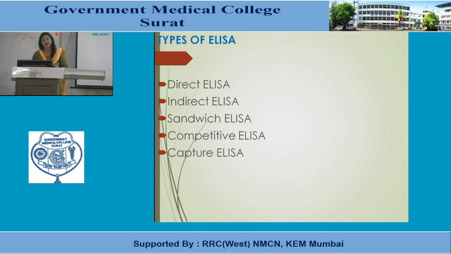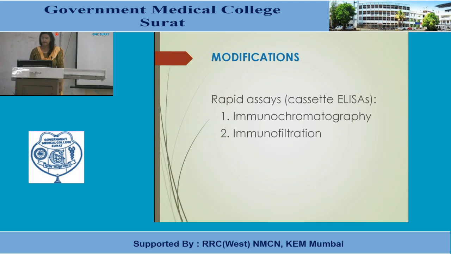Now another method, which is a very common and popular method of diagnosis, is ELISA testing, that is enzyme-linked immunosorbent assay. In serology you have already read about the ELISA. Here ELISA can be of different types: direct ELISA, indirect ELISA, sandwich, competitive and capture ELISA. Various modifications of ELISA are also available in the form of rapid assays, also known as cassette ELISA. Here immunochromatography and immunofiltration techniques are used, which are now very commonly used in different rapid tests.